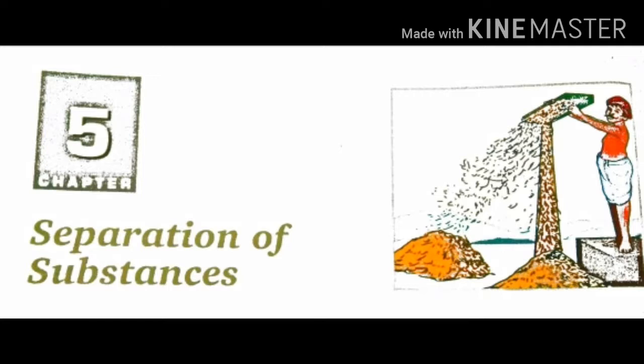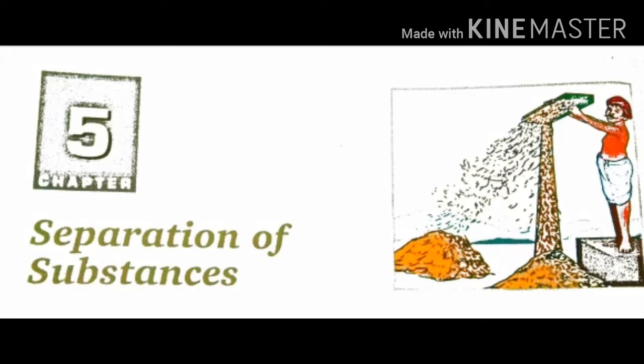First we'll see pure substance. What is a pure substance? Already we discussed this one. Do you have any idea, students? Yes. A substance that is made up of only one kind of atoms or molecules.